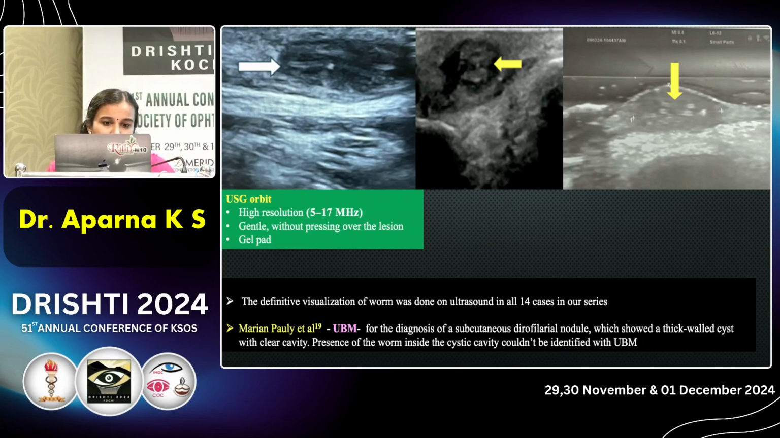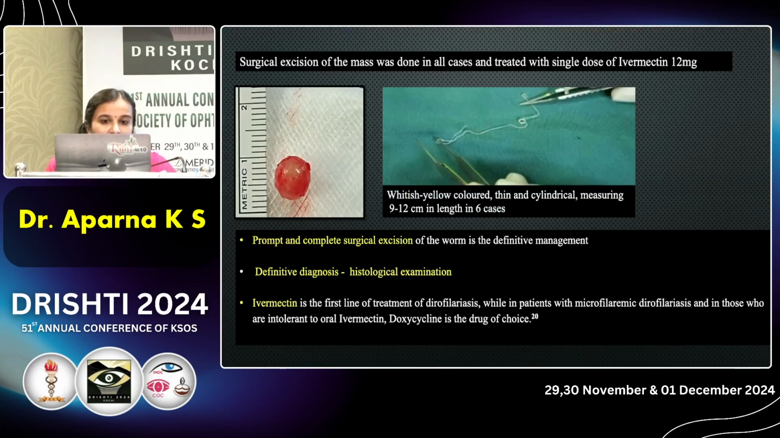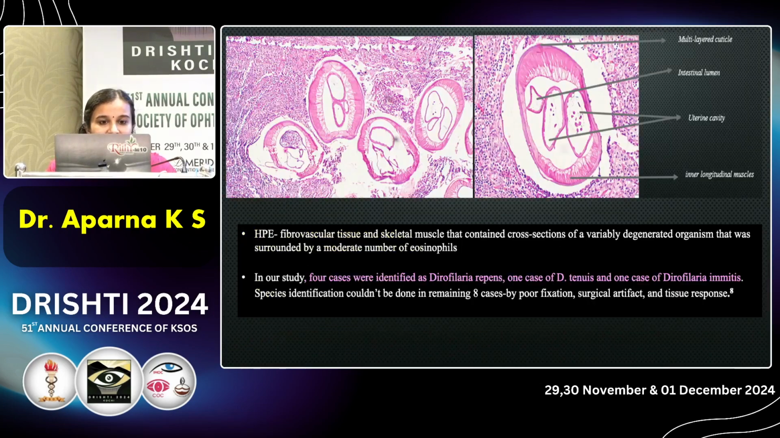Marie and Paul et al. used UBM for the diagnosis of subcutaneous dirofilarial nodule, which showed a thick wall cyst, but they couldn't identify the presence of worm inside that with the help of UBM. Excision biopsy was done, and all the patients were treated with ivermectin 12 milligram.